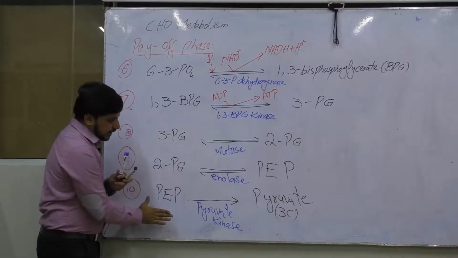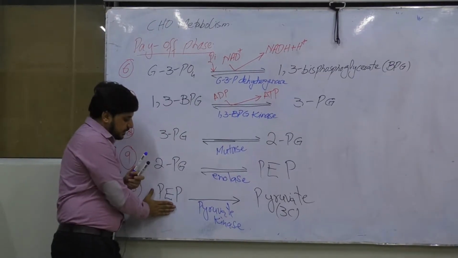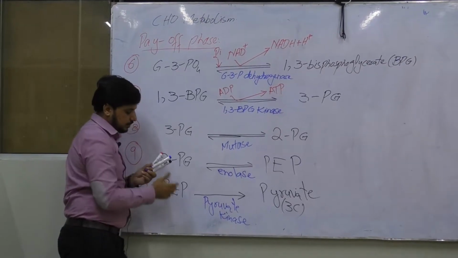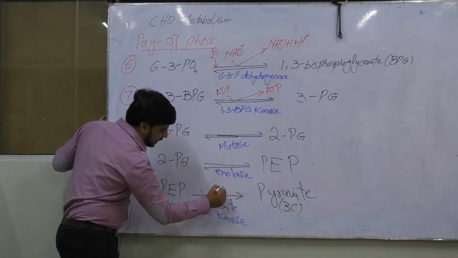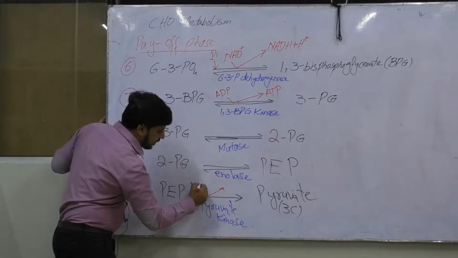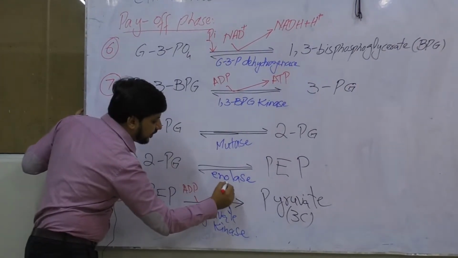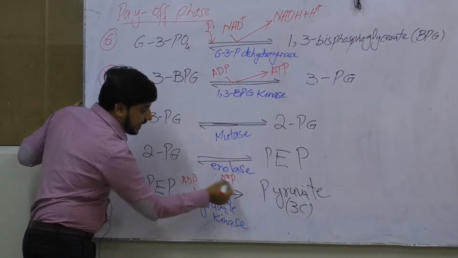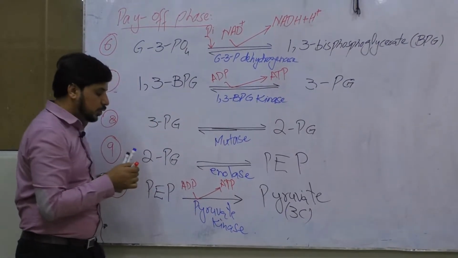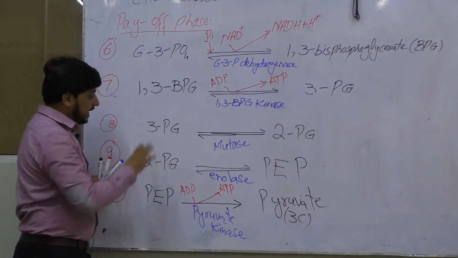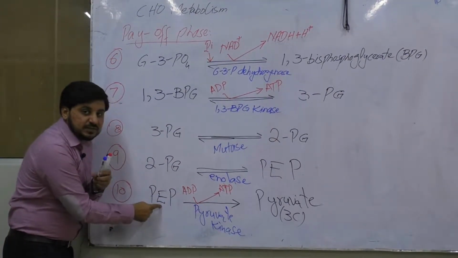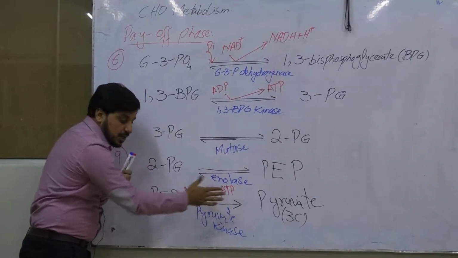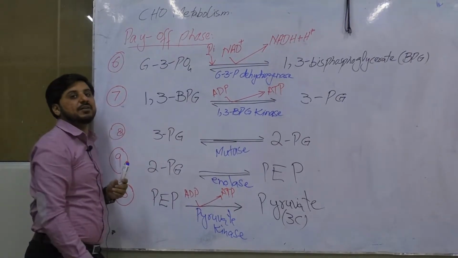Again, here one phosphate is being removed, so we will have ATP from ADP. From ADP we are having one molecule of ATP. Again, you can see that this substrate is directly involved in the formation of ATP.